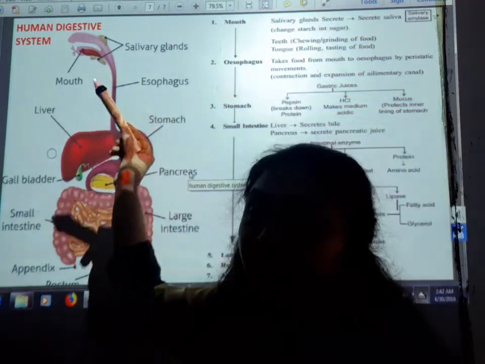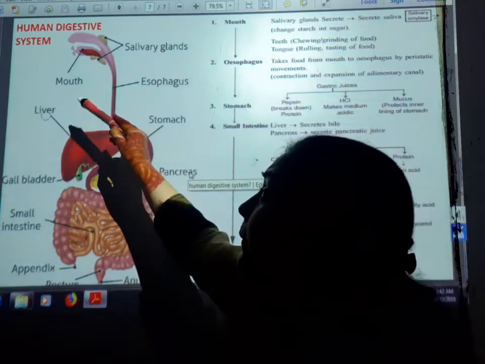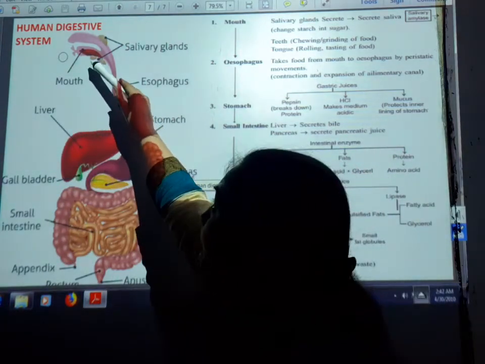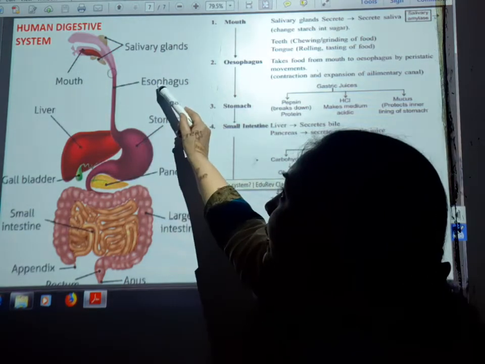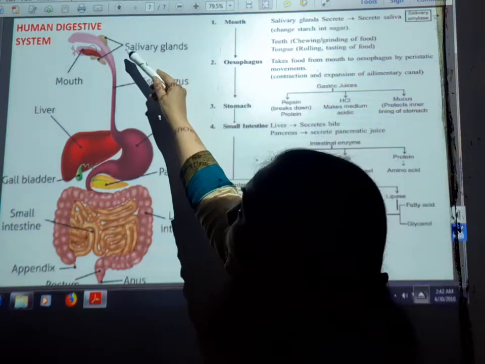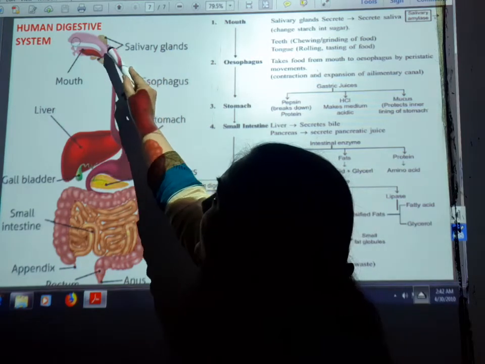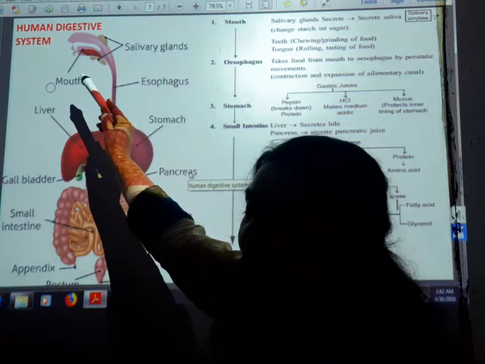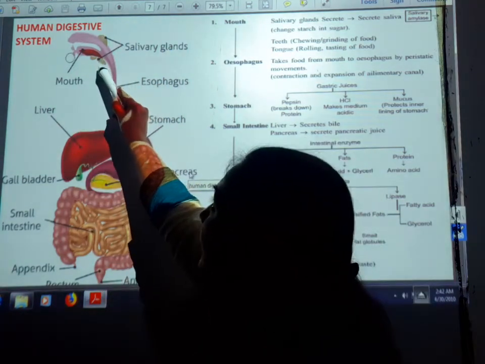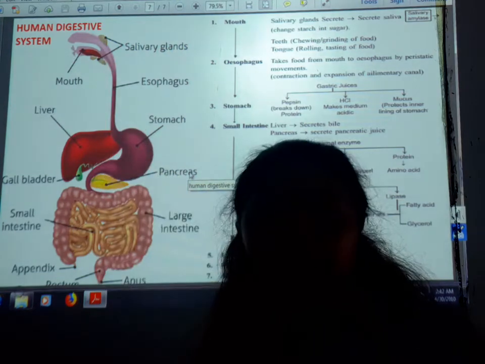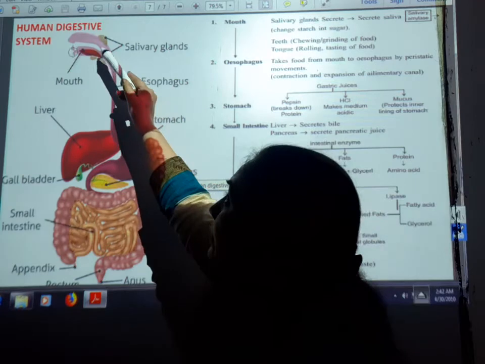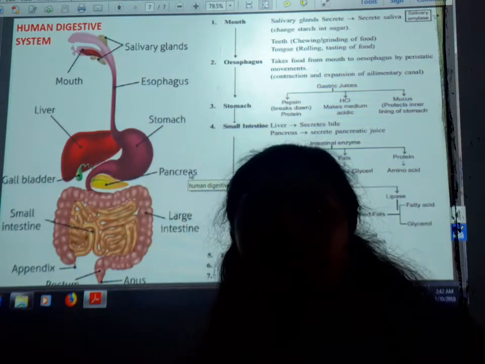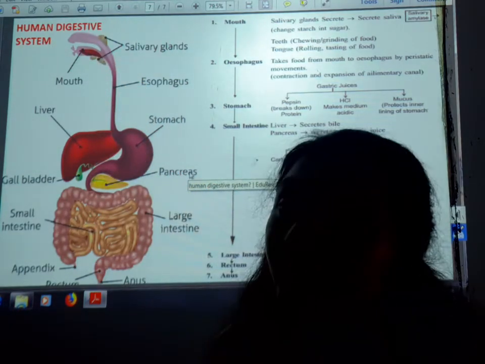Okay, so the digestion begins in the mouth. Afterwards, the mouth is connected with the esophagus or food pipe. Students, you are looking here at the salivary glands in the mouth, which secrete the enzyme salivary amylase into the mouth for the digestion of carbohydrate nutrients.